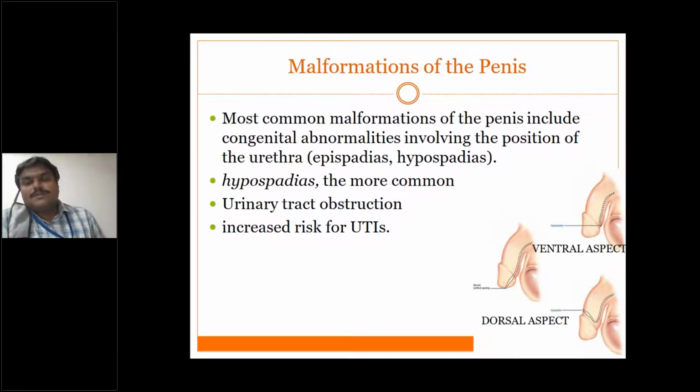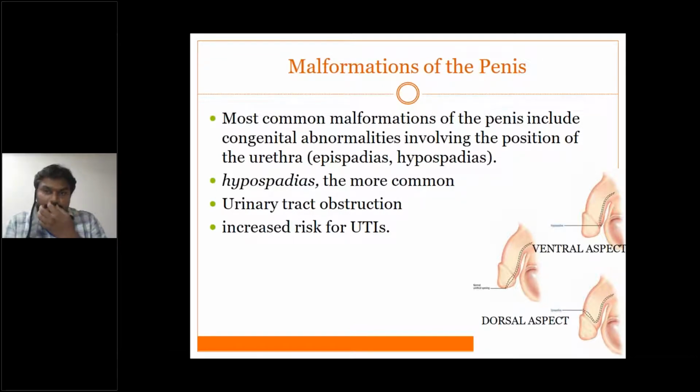If the urethral opening is on the dorsal aspect of the penis, we call it epispadias. If the urethral opening is on the ventral aspect instead of at the normal central point, we call it hypospadias. Hypospadias is more common than epispadias.